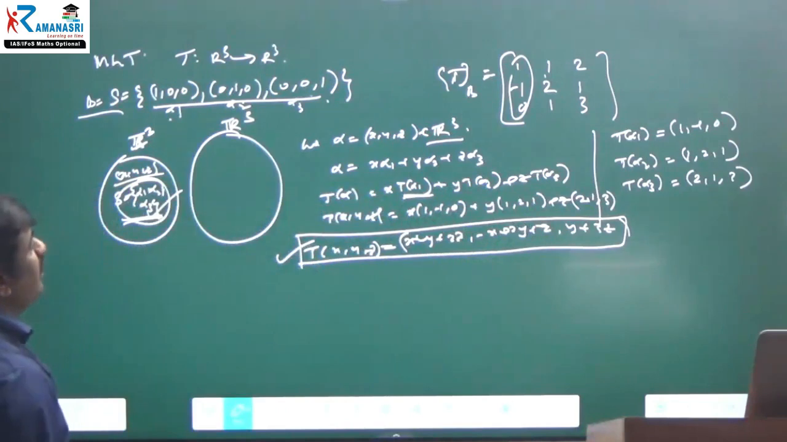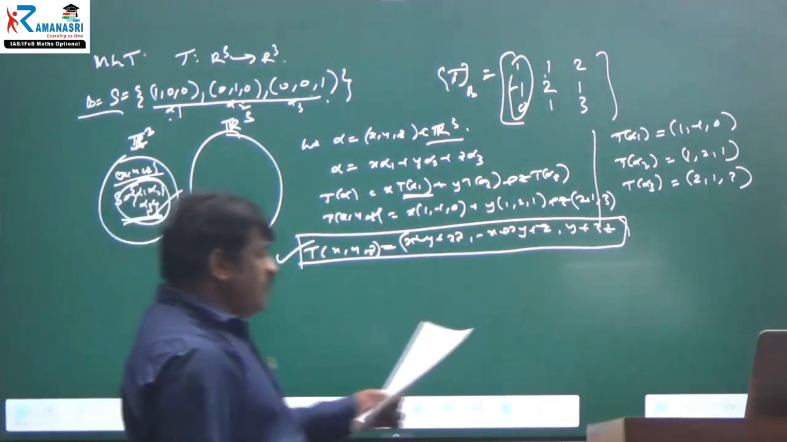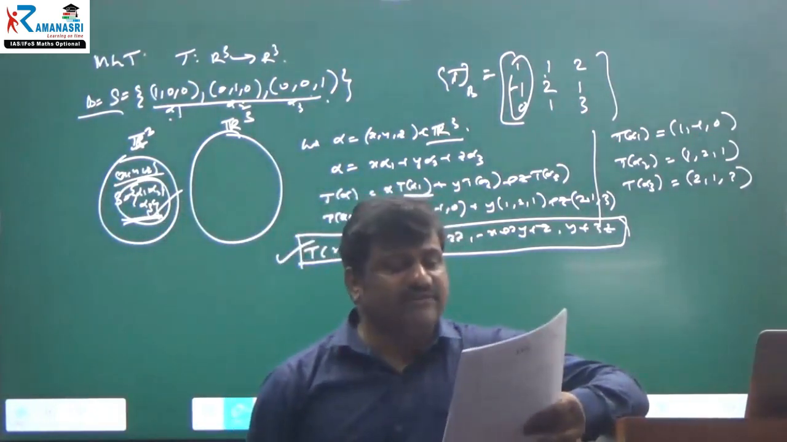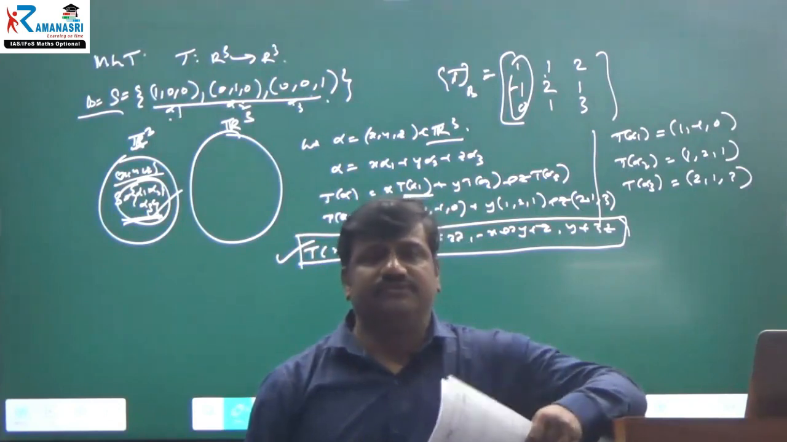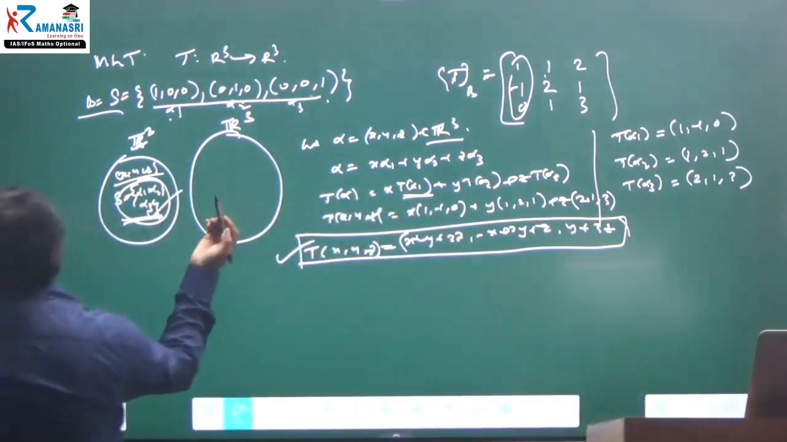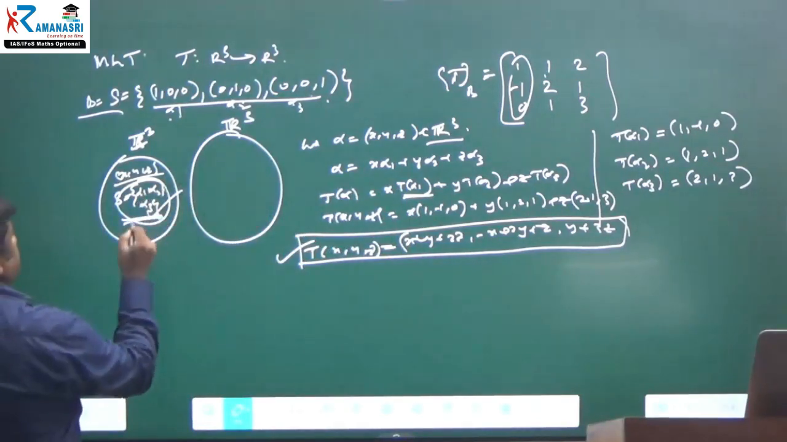And after that, we have to find the second part. What have they given in the second part? Find the matrix of T relative to the basis B: (1, 1, 1), (0, 1, 0), (0, 0, 1). Here, one more basis they have given, B dash.